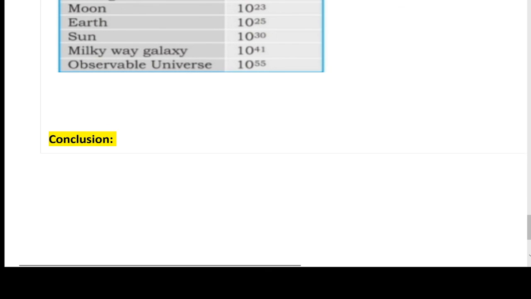In this session, we have to conclude with very important points. First of all, we have to know that 1 joule second is equal to 1 kg meter square per second.